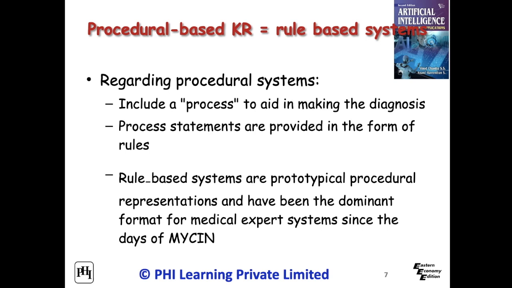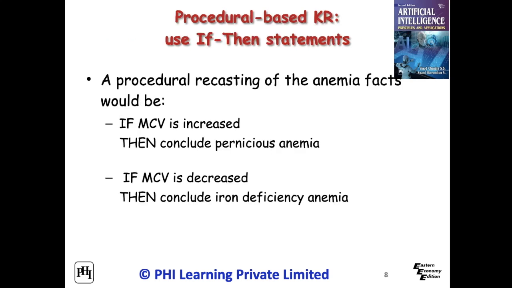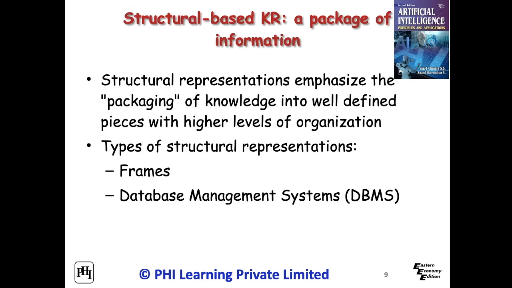The procedural systems include a process to aid in making the diagnosis. Process statements are provided in the form of rules. Rule-based systems are prototypical procedural representations. A procedural recasting of the anemia facts would be like: if MCV is increased, then conclude pernicious anemia, and if MCV is decreased, then conclude iron deficiency anemia. Procedural representation shows rules for a production system.